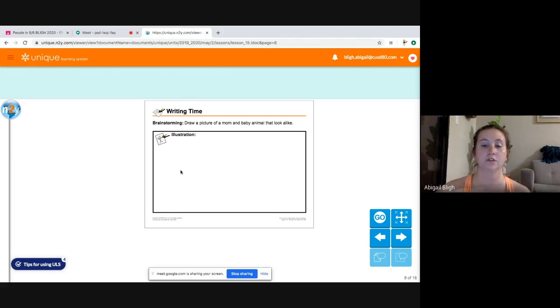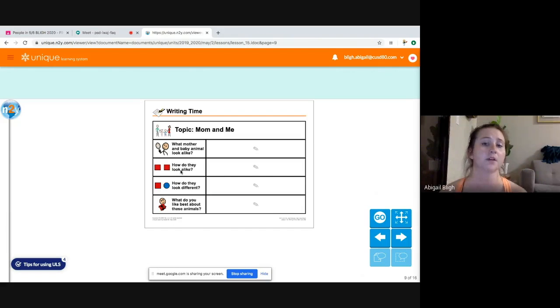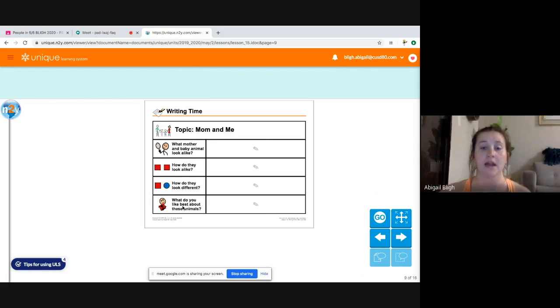All right, so once you finish drawing, I'm gonna go to the next page. There's a paper that looks like this. Again, we're still in writing time, and it says topic, mom and me. Now that's not talking about you, that's talking about the mom and the baby animal that you just chose to write about, the one that you just drew on the previous page. So there's 4 different questions here, and these questions are going to help us with our sentence starters.